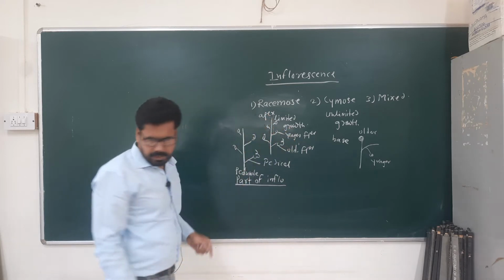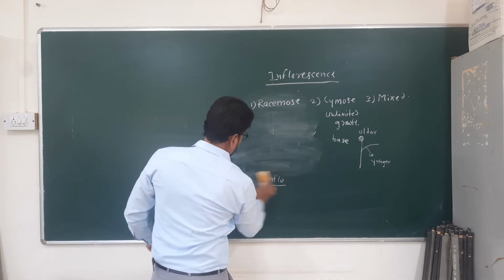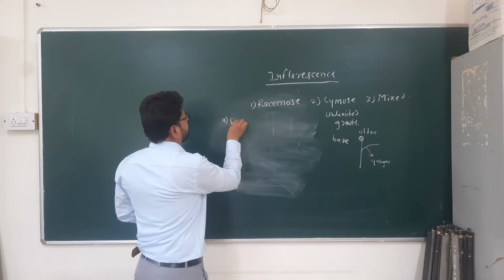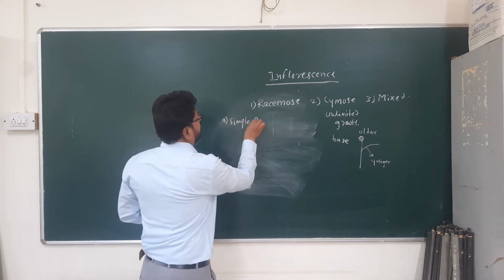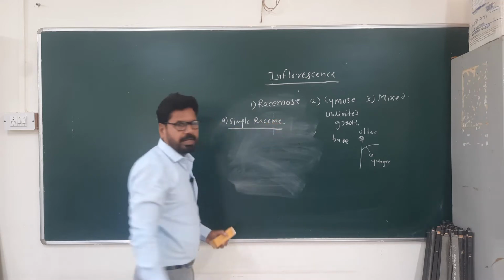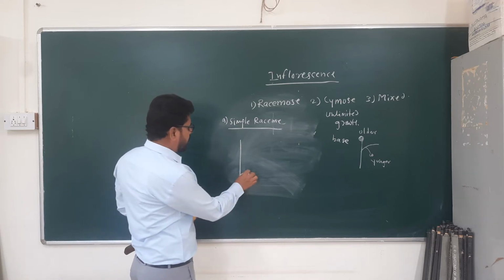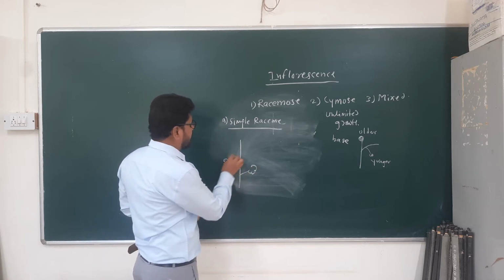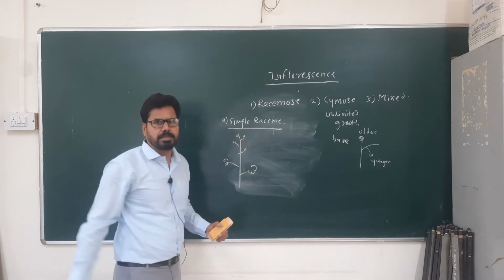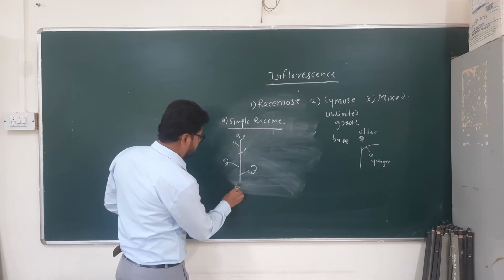Then there are the subtypes of racemose inflorescence. First is the simple raceme. Here the main axis is long and elongated. Older flowers are at the base, younger flowers are at the apex. This is the simple raceme, and an example of simple raceme is brassica.